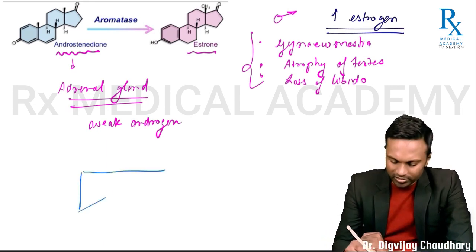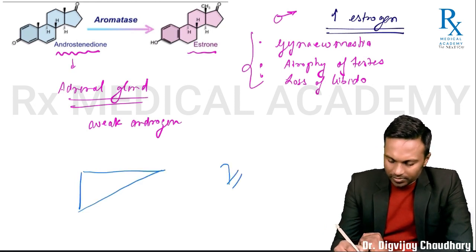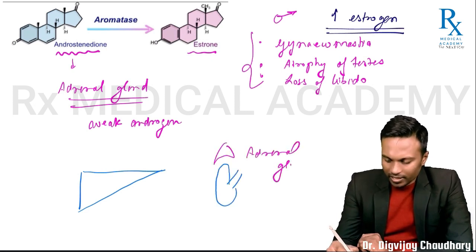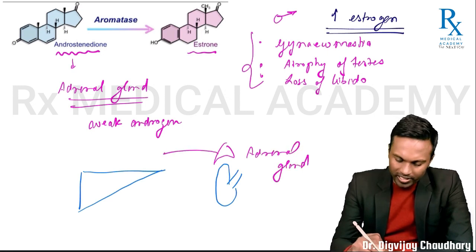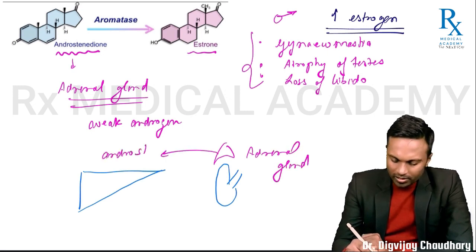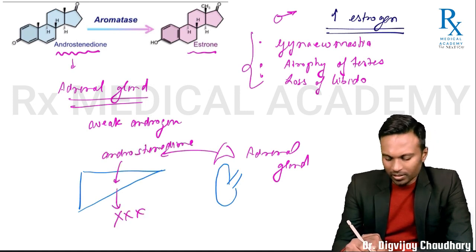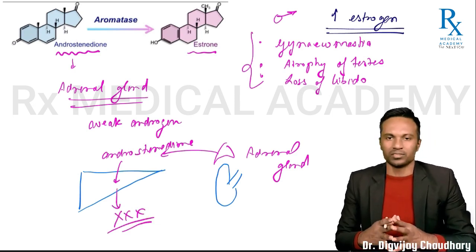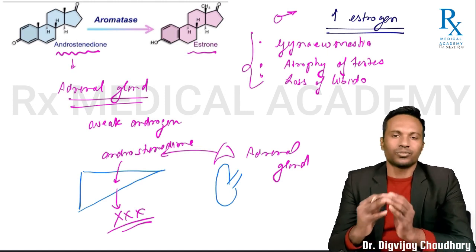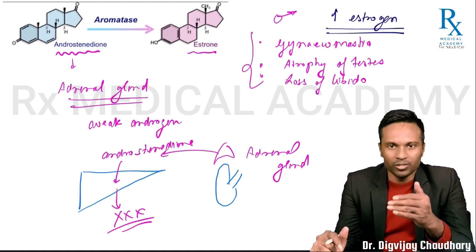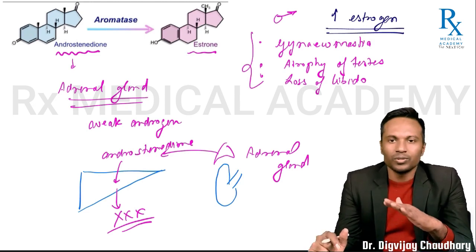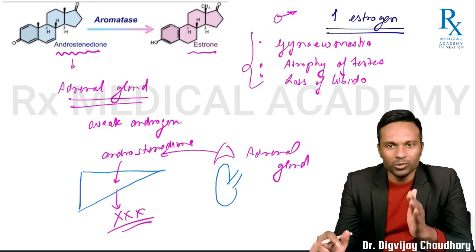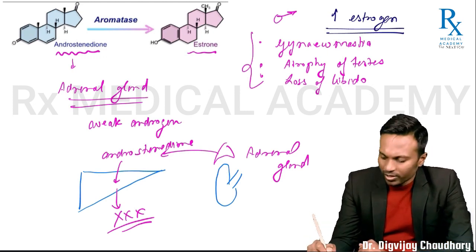Example, take this is your functional liver, and then you have kidneys. Here you have adrenal gland. Okay? Adrenal gland secretes androstenedione, and this is taken up by liver and destroyed. Okay? Remember in this way. But if your liver is not functional, liver cannot do uptake of this substance and metabolize. So in case of chronic liver disease, level of androstenedione increases, which is further converted into estrogen in peripheral tissues, particularly adipose tissues, with help of aromatase enzyme.